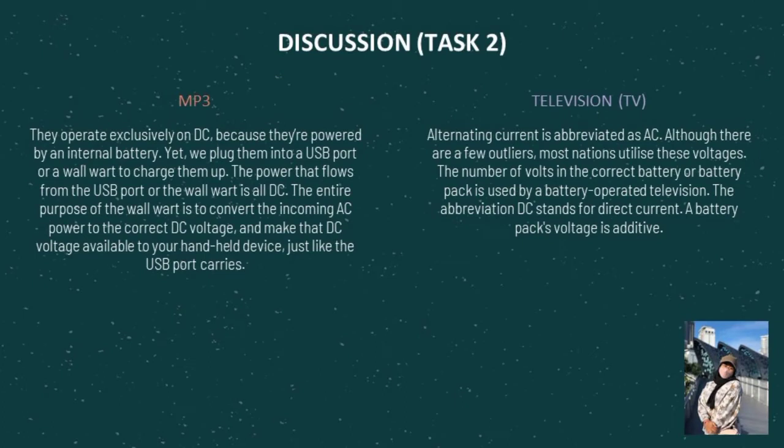Next, discussion task 2. First, MP3. They operate exclusively on DC because they're powered by an internal battery. Yet, we plug them into the USB port or wall wart to charge them up. The power that flows from the USB port or the wall wart is all DC. The entire purpose of the wall wart is to convert the incoming AC power to the correct DC voltage, and make the DC voltage available on your handheld device, just like the USB port carries.